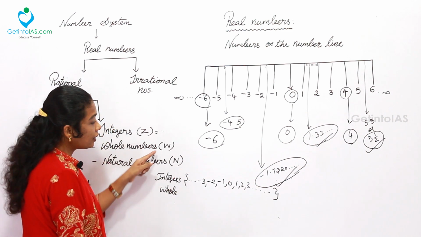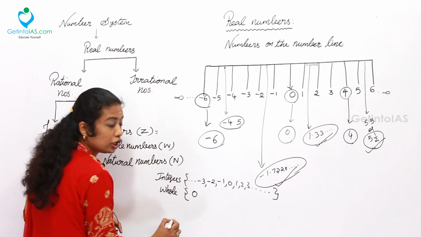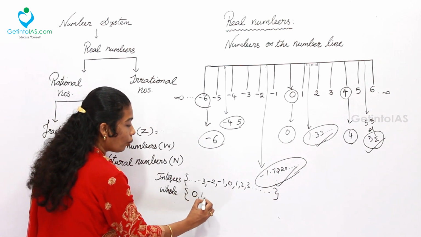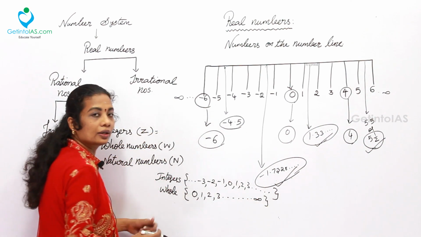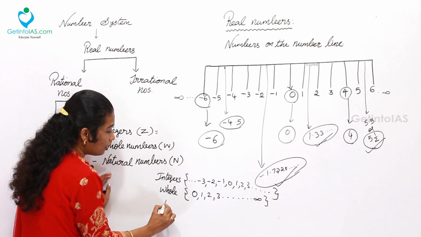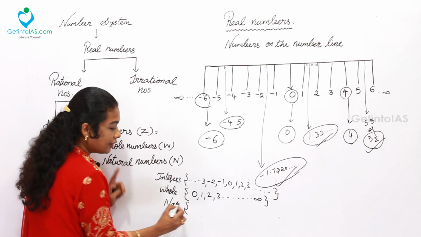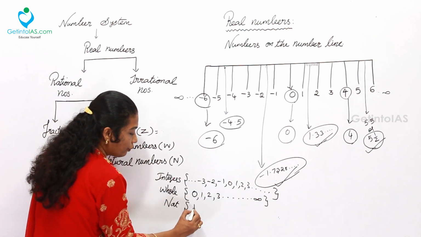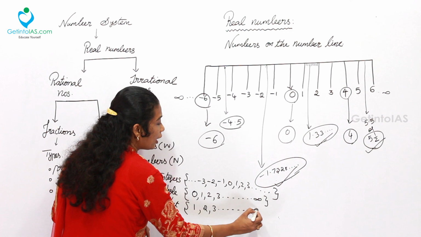They are represented with the letter W. Here it is starting from 0, that is whole: 0, 1, 2, 3 and the ending point is infinite, that is the range. And natural numbers are always represented by the letter N and have the starting point from 1: 1, 2, 3 up to infinite.